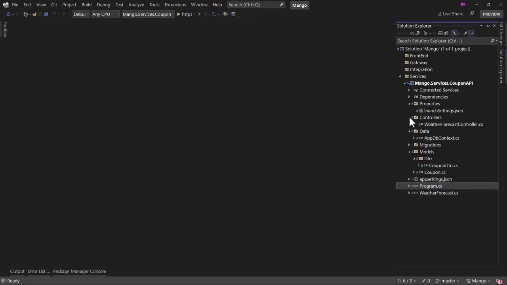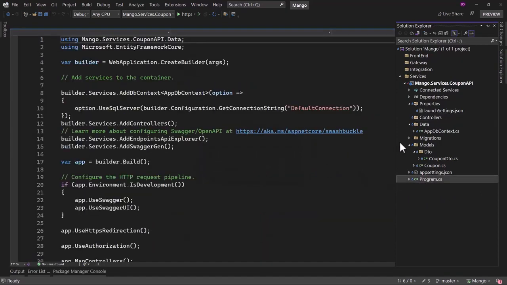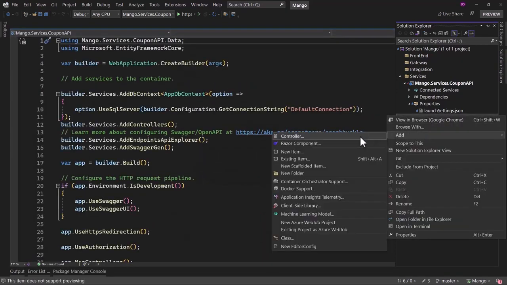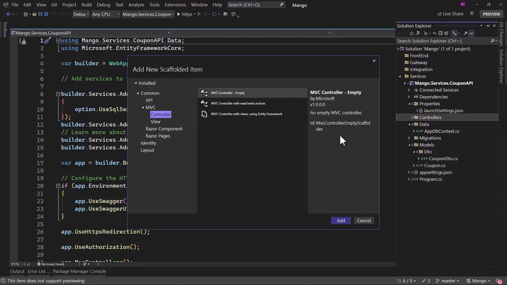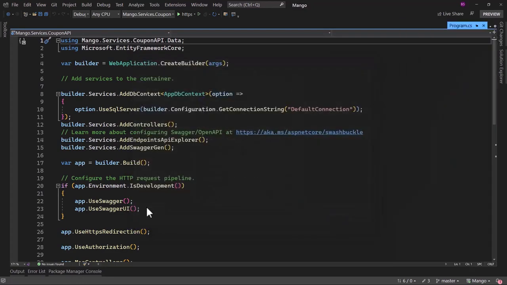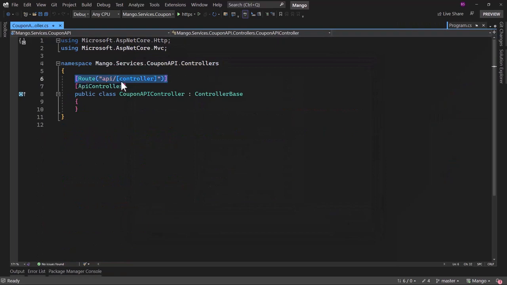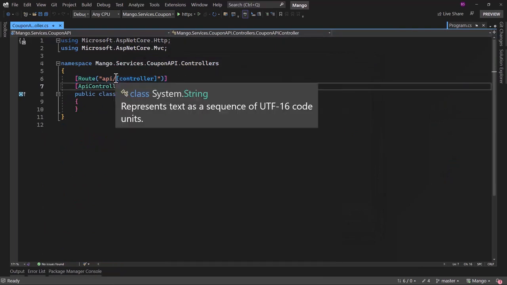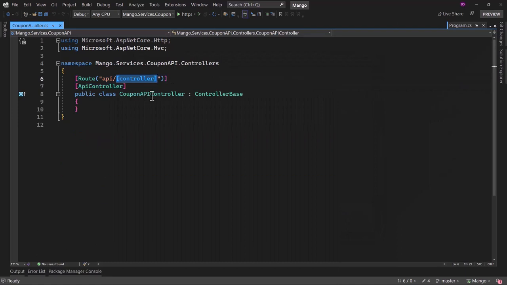Now we can finally add a controller in our API. We have a default weather forecast controller. Let me delete that along with the weather forecast model. I will add a new controller here, and it will be an API controller, empty controller. Let me call that CouponAPIController. Default route here will be api/ and we have the CouponAPI, that is the controller name.